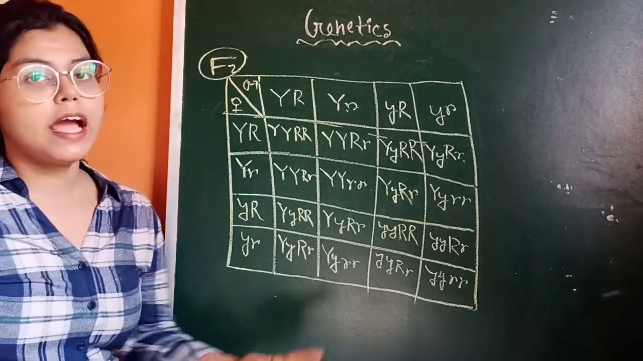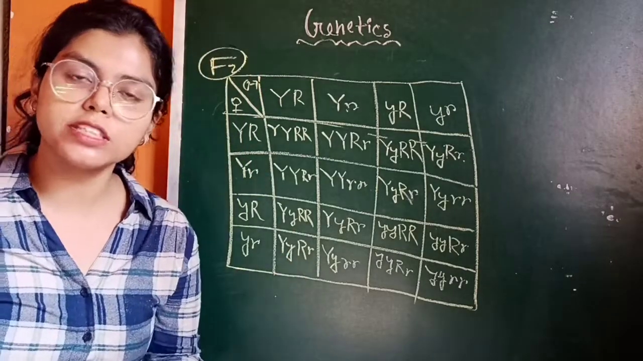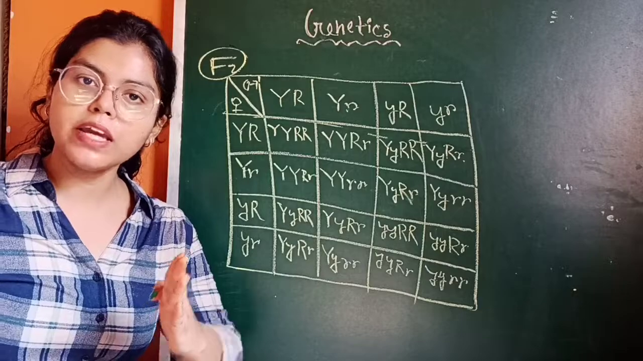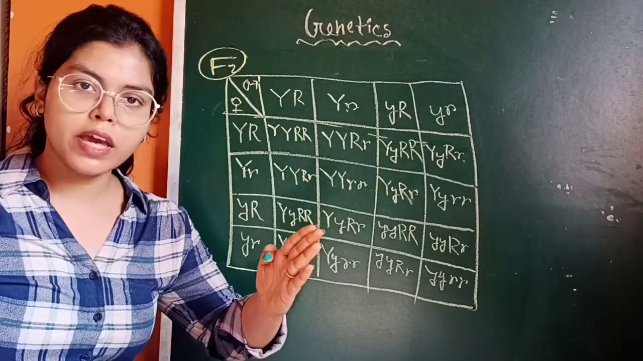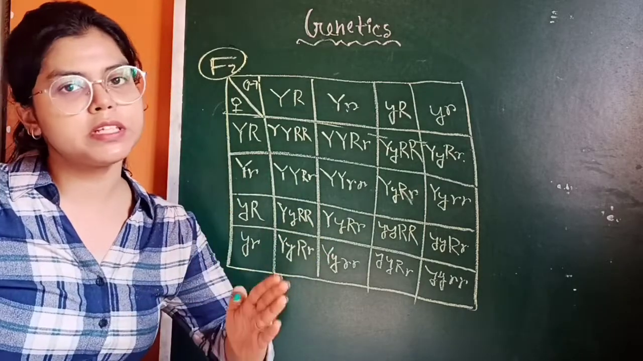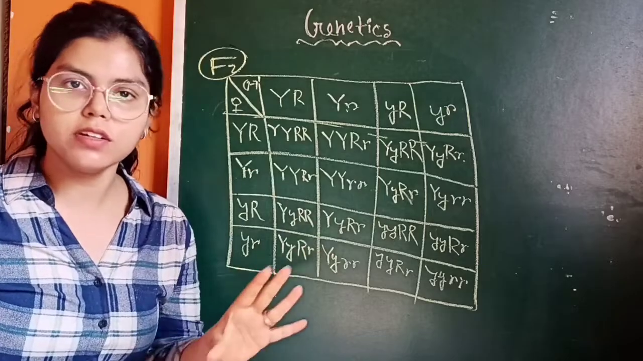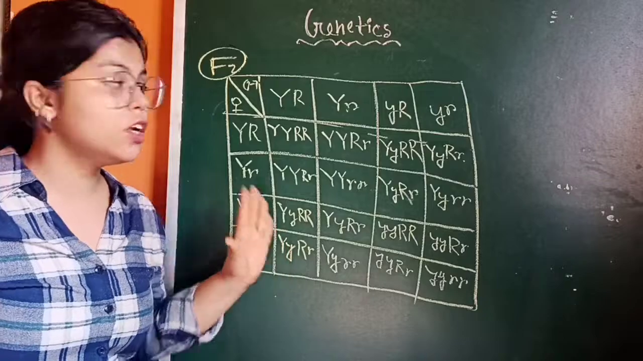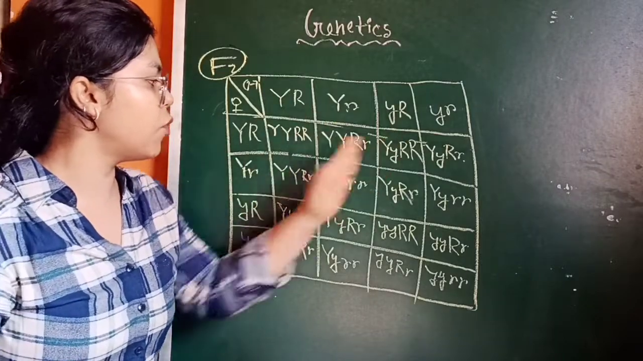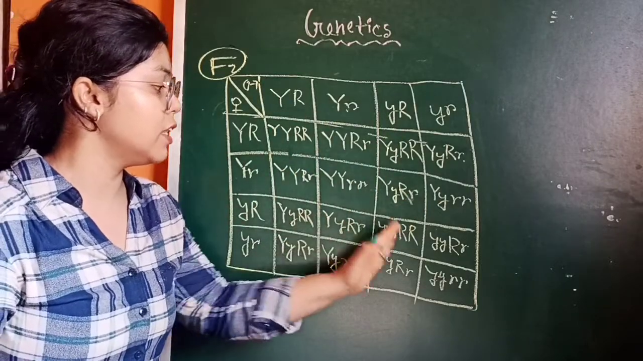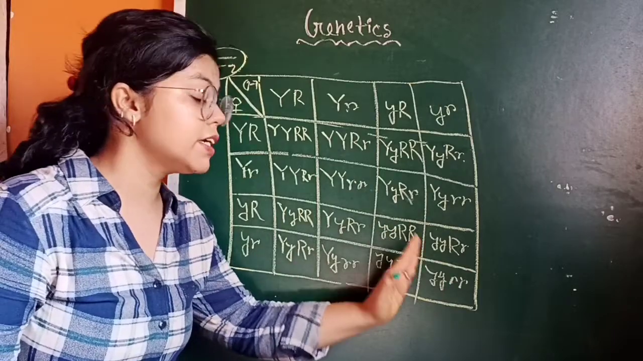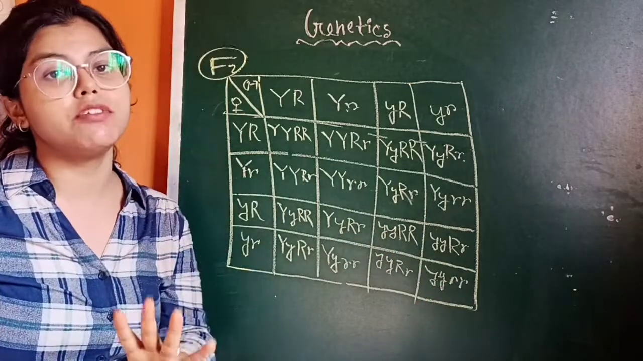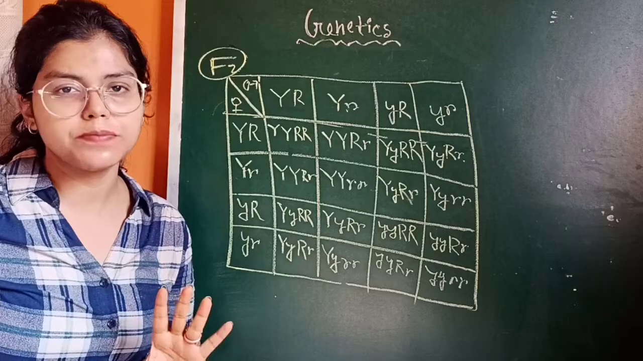Mind it, at the F1 generation you are crossing between capital Y, small y, capital R, small r, and between capital Y, small y, capital R, small r. That is a self pollination. And then at the F2 generation we can get 1, 2, 3, 4, 5, 6, 7, 8, 9, 10, 11, 12, 13, 14, 15, 16 individuals or offspring.